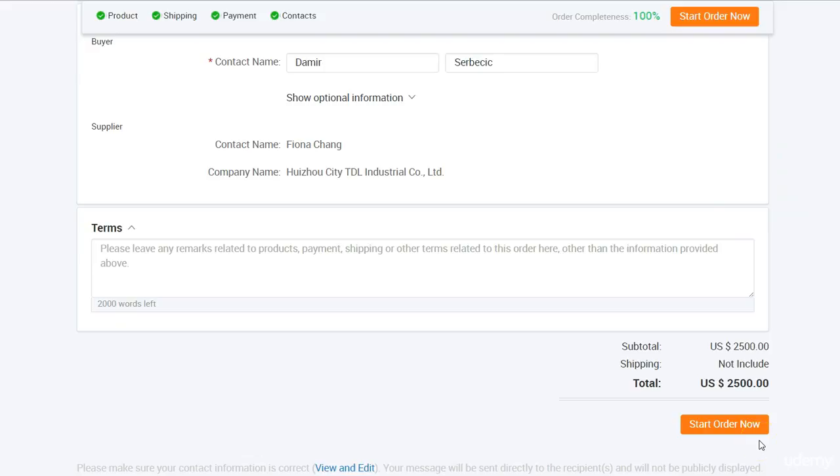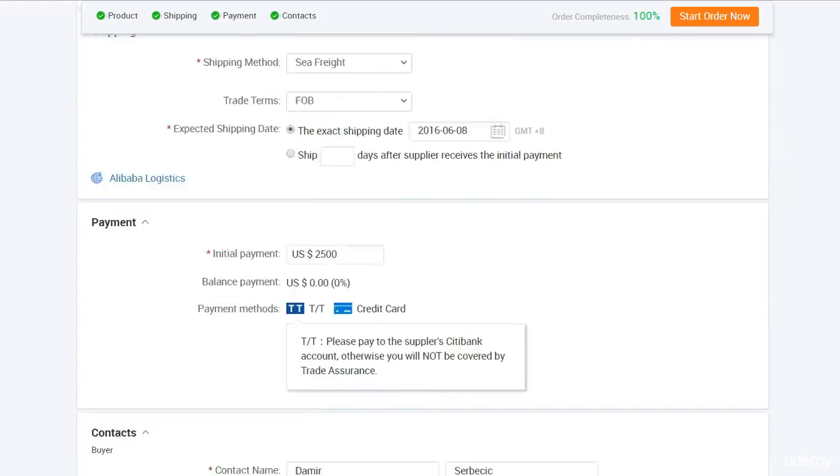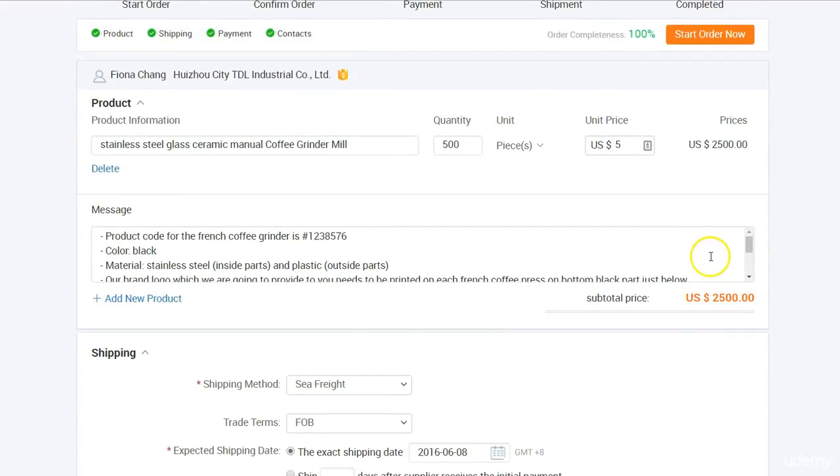But once you're finished, you will need to go to your Alibaba account, click Manage Orders, locate the order and pay for it. And then once you receive the product, you will need to simply go to Alibaba and confirm that you received the products. Now, in case your product is not as you expected, then you will need to open a dispute. But again, in terms of quality, you first need to specify in detail exactly what product quality and specification you are expecting.